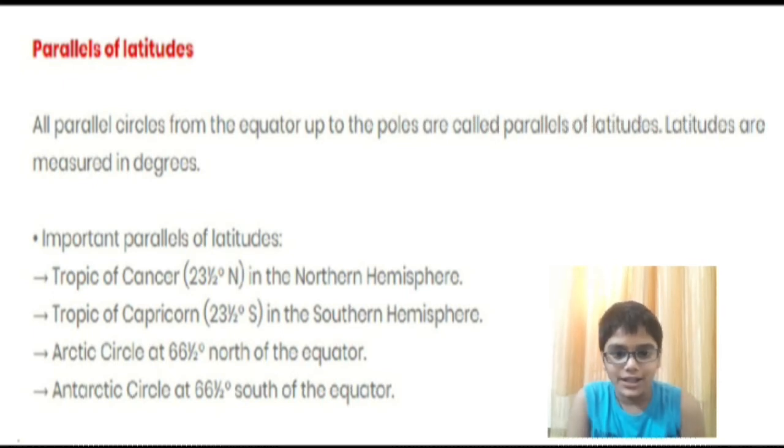Important parallels of latitude. We will study 4 important parallels of latitudes. First one is the Tropic of Cancer, 23.5 degree north in the northern hemisphere. Second one is the Tropic of Capricorn, which is situated 23.5 degree south in the southern hemisphere. Then is the Arctic Circle at 66.5 degree north of the equator and the Antarctic Circle at 66.5 degrees south of the equator.